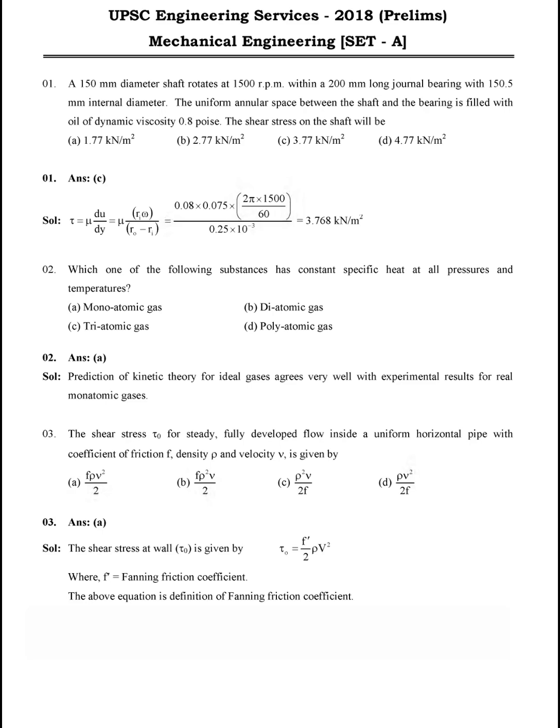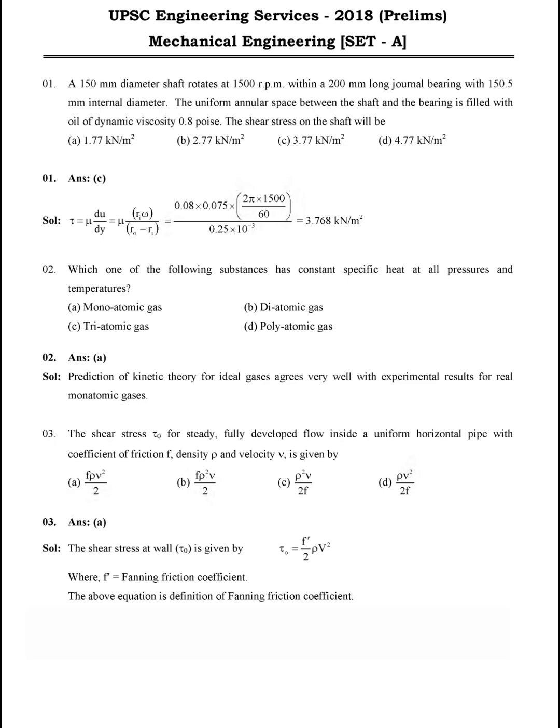And then r0 minus r1. So 150 is the shaft diameter, and 150.5 is the internal diameter of the bearing. Taking the difference, into 10 to the power minus 3, there is 0.25 into 10 to the power minus 3. On dividing, we will get the answer. So this is the concept of this question, and tau is the shear stress. So this answer is fine.